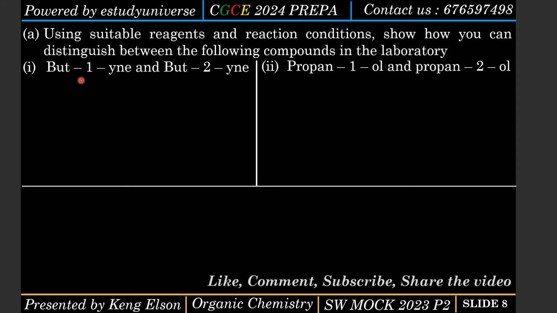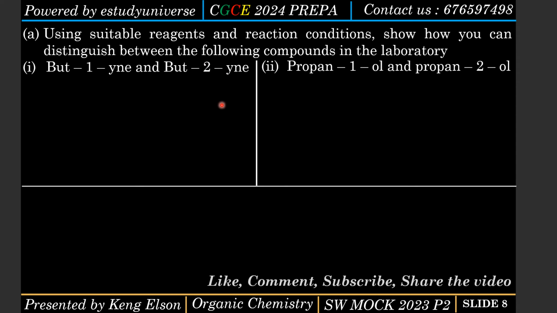So how do I distinguish between but-1-yne and but-2-yne? These are alkynes, the last type of hydrocarbons. Now, how can I distinguish between two alkynes? First of all, I need to identify the type. We have a primary alkyne and we have a secondary alkyne. So how do I distinguish between two alkynes?